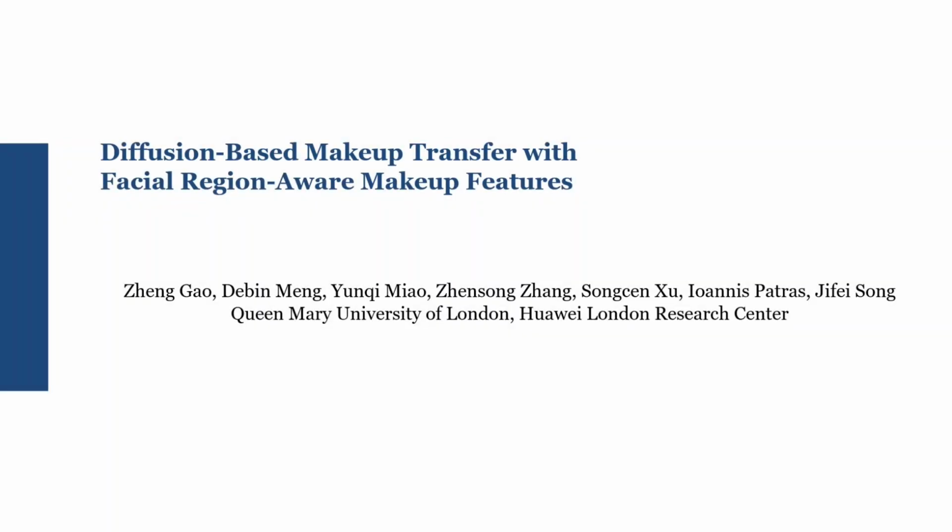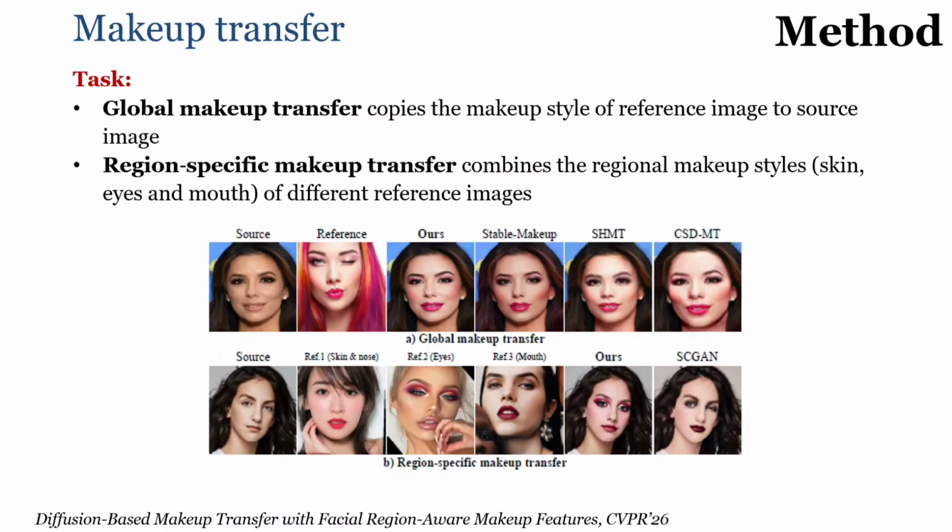Today, I'm going to present our work, Diffusion-Based Makeup Transfer with Facial Region-Aware Makeup Features. In this work, we focus on two tasks. The first task is global makeup transfer that copies the makeup style of the reference image into the source identity image. The second task is region-specific makeup transfer that combines the original makeup styles of several different reference images into one image. For example, in this figure here, in the first row, we show the global makeup transfer. The second row, we show region-specific makeup transfer by combining the skin makeup, eyes makeup, mouth makeup into one image here.